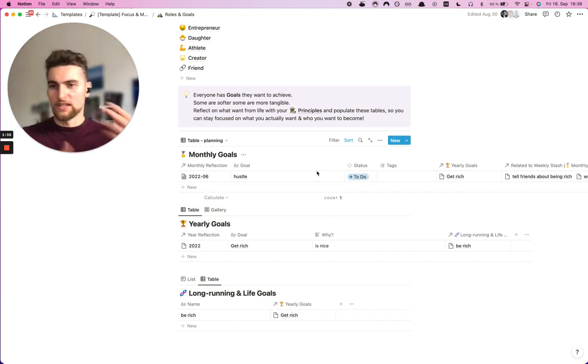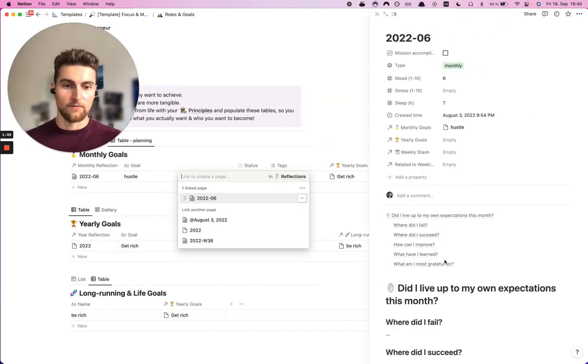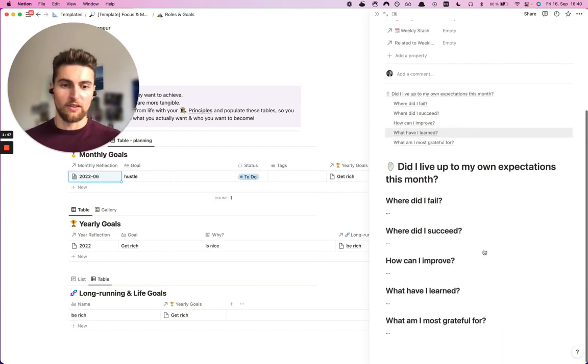So all of this feeds into each other, and all of this also has a reflection attached to it, to make sure that you are aligned with yourself, with your goals, with your philosophy, so that you are going in the direction that you have chosen for yourself.